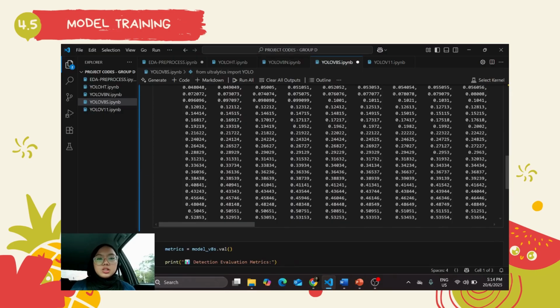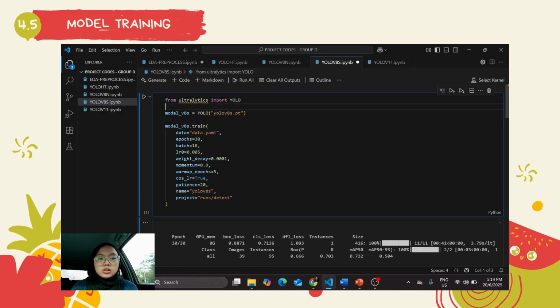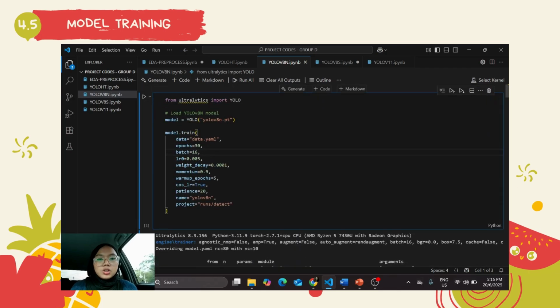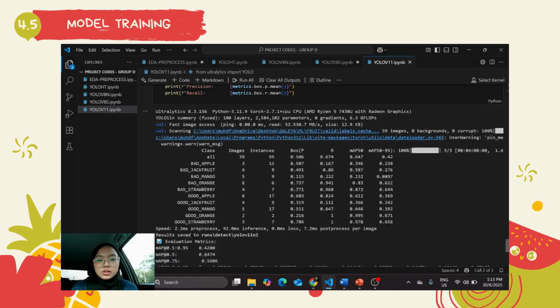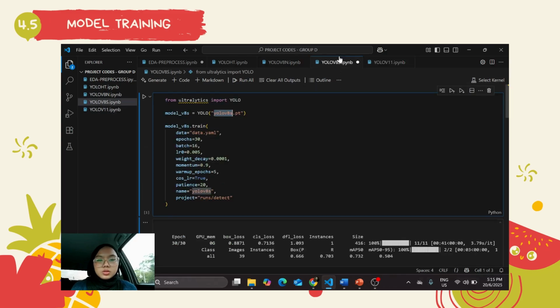Moving on to the code demonstration, in which I will explain how we trained our three YOLO models and how we get the results. First and foremost, we imported YOLO from the Ultralytics library that we have installed earlier. And then basically we call the YOLO model version that we want. For example, for YOLO version 8S, it is called yolov8s.pt. For YOLO version 8N, it's called yolov8n.pt. And for YOLO version 11, it's called yolo11n.pt. The three of these models were trained with the same parameter values and the same number of epochs, which is 30 epochs.